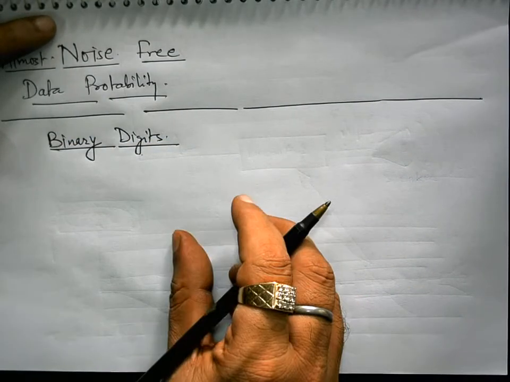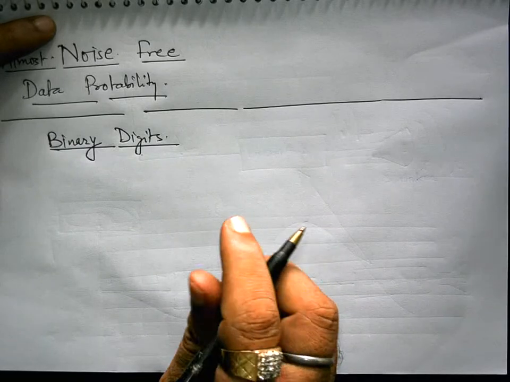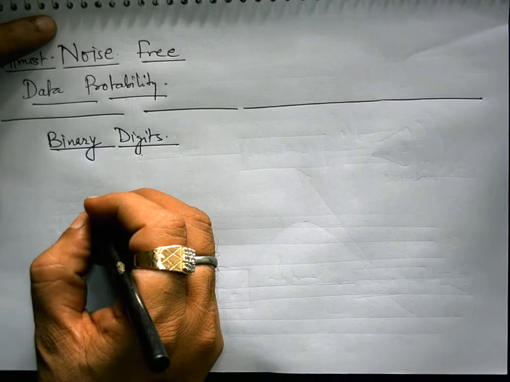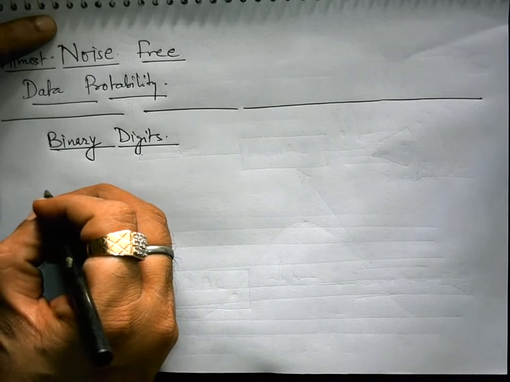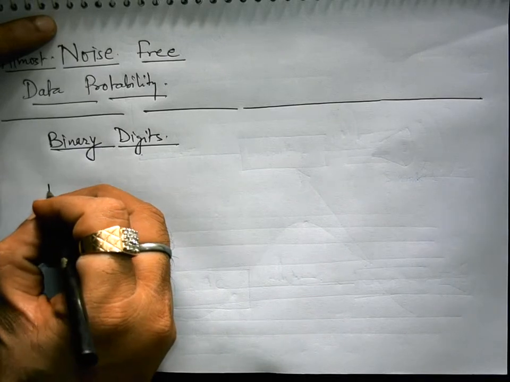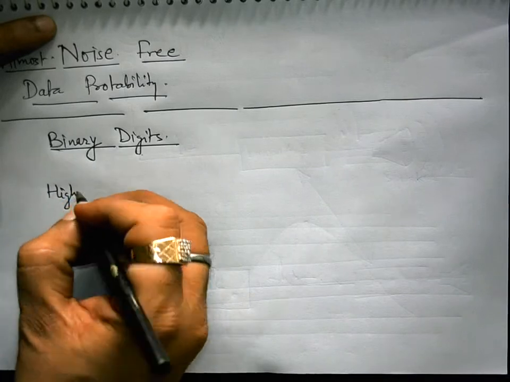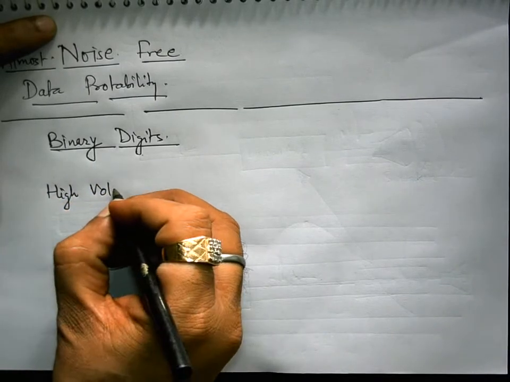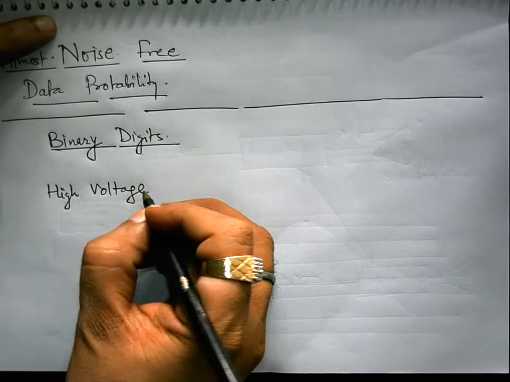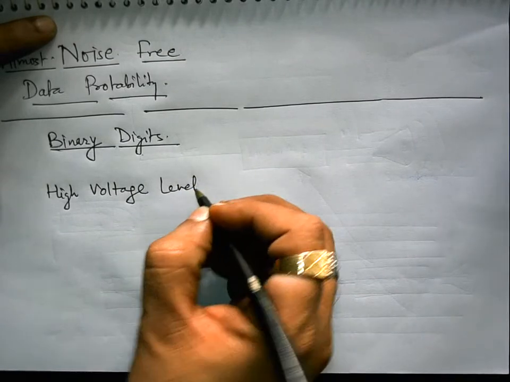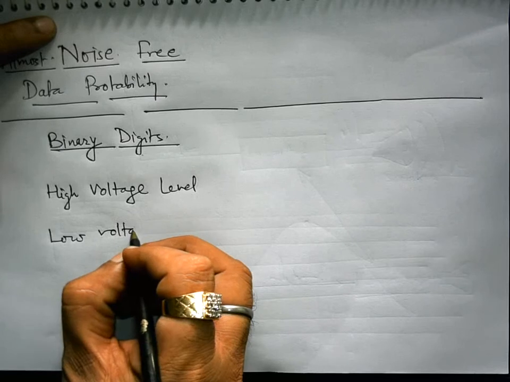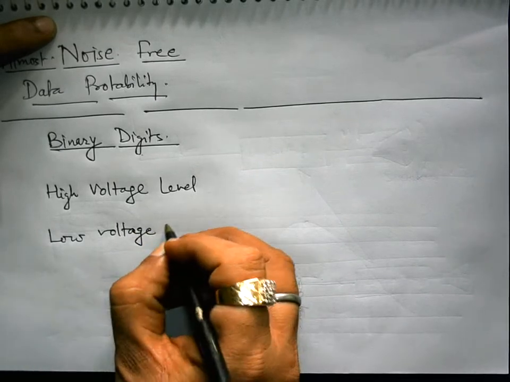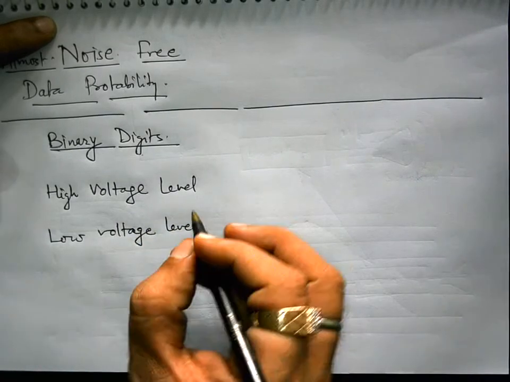When I say digital, systems recognize only two voltage levels or two current levels, and those are simply known as high voltage level and low voltage level.